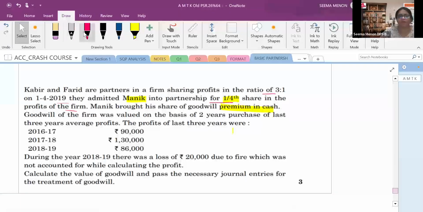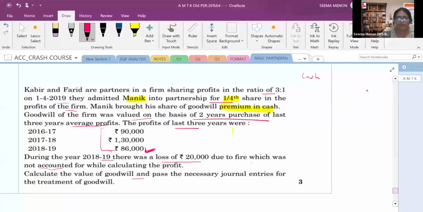Whenever the new partner brings goodwill in premium, you all should know the journal entry: Cash account debit to premium for goodwill. That is normally what he brings. Goodwill of the firm was valued on the basis of 2 years purchase of last 3 years average profit. The profit for the last 3 years is also given in the question. During the year 2018-19, there was a loss of rupees 20,000 due to fire, which was not accounted. They did not consider it while calculating the profit. That means this is not an adjusted profit. This is the original profit. That abnormal loss is not considered here.